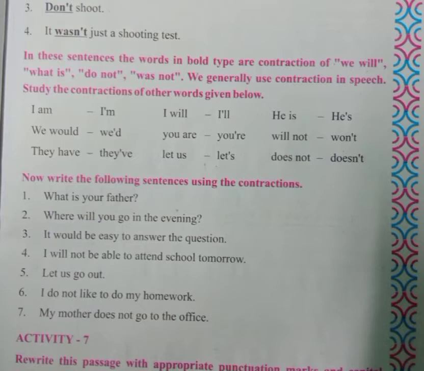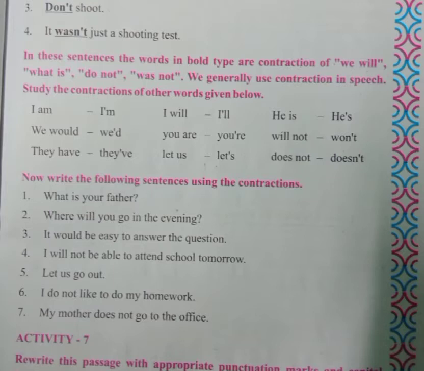In these sentences, the words in bold type are contractions of we will, what is, do not, was not. We generally use contraction in speech. Okay, so together you can write. They are called contractions. I am becomes I'm. How do you have to write? See here. I will becomes I'll. He is together. We would, we'd. You are, you're. So you have to remember the spellings.